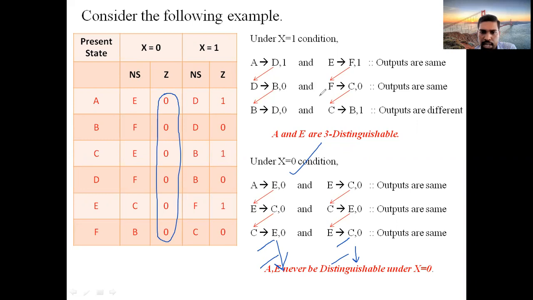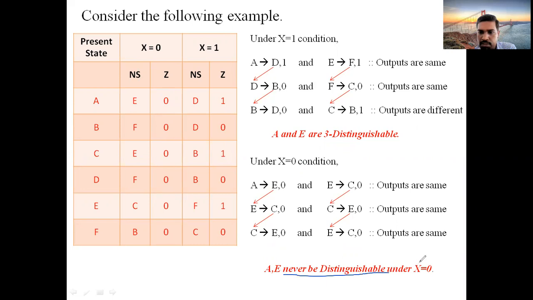That's why A comma E can never be distinguishable. They cannot be distinguished under x equal to 0. You can write that. Why? Because this process will continue. It won't come to an end. Why? Because there are no different outputs here. All the outputs are same. Then how will you get different outputs? You can't. That's why the process will go on and won't stop. So you can write that A comma E can never be distinguishable under x equal to 0.